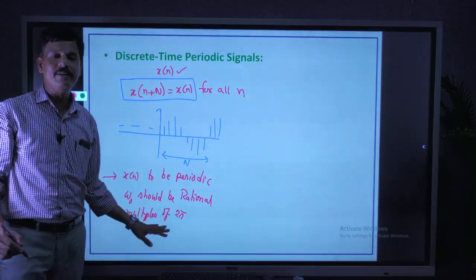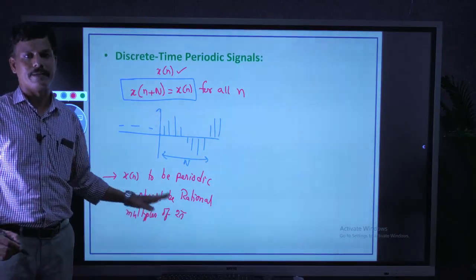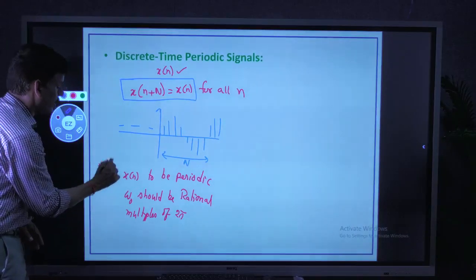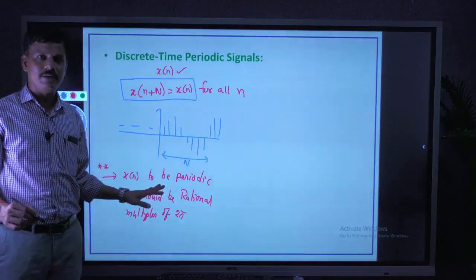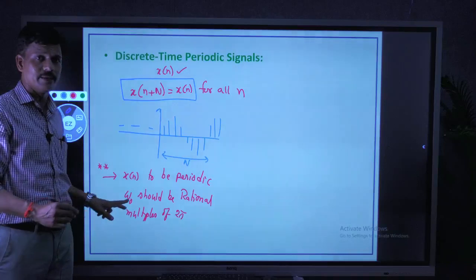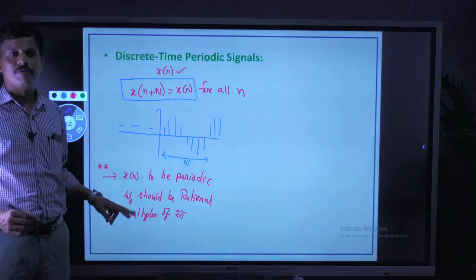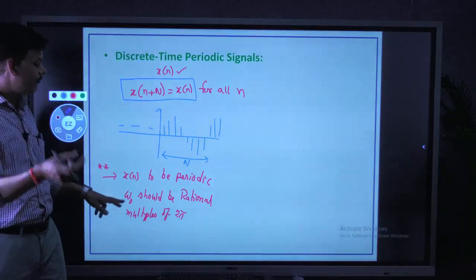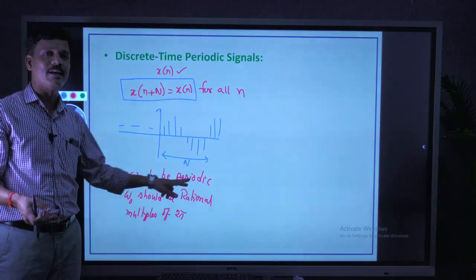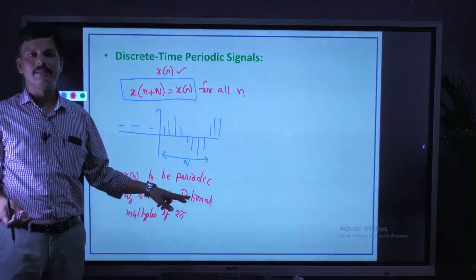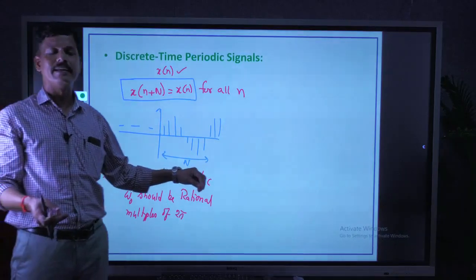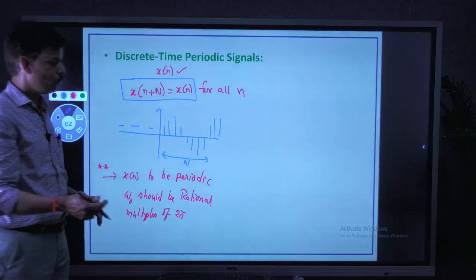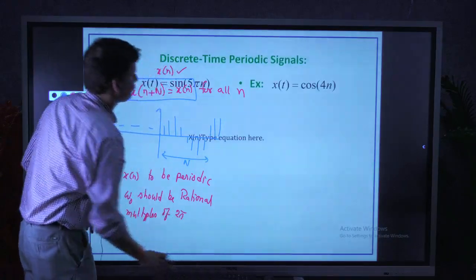This is the condition for a discrete time signal to be periodic. From the given x of n, we can easily find omega naught, the angular frequency. If it is possible to represent it as a rational multiple of 2 pi, then we can say the given signal is periodic. Let us see some examples to understand this concept.